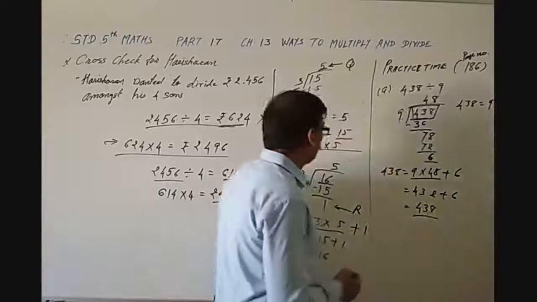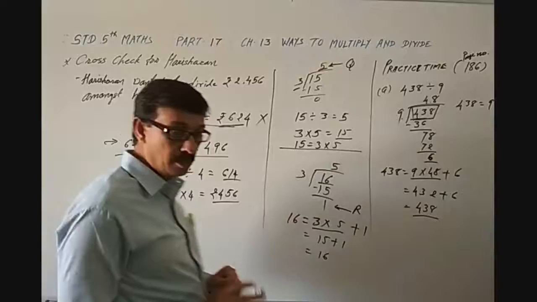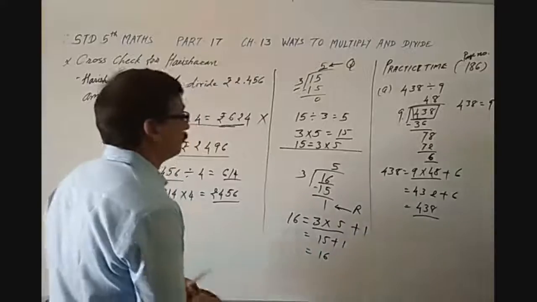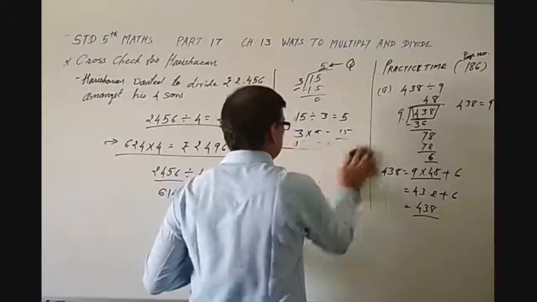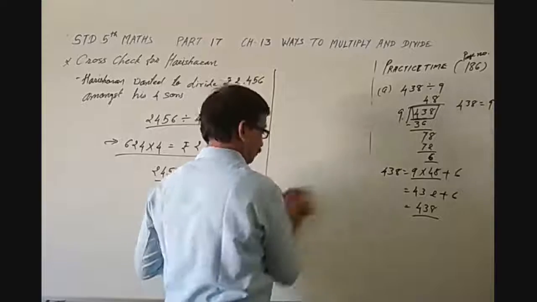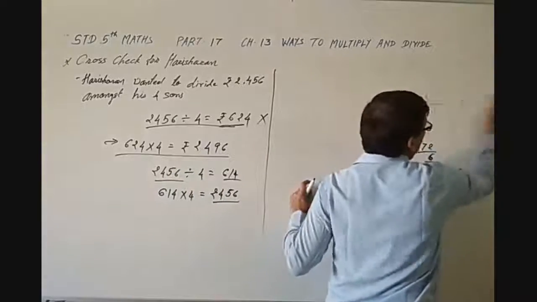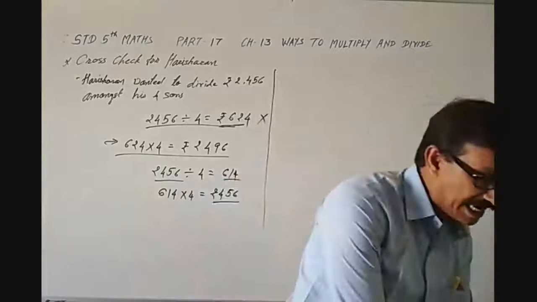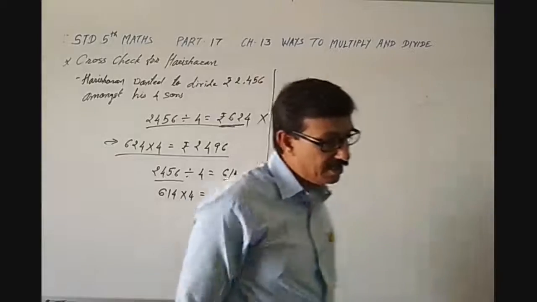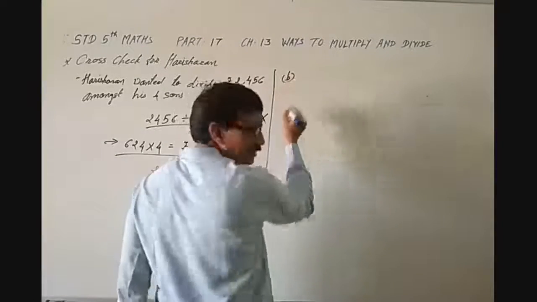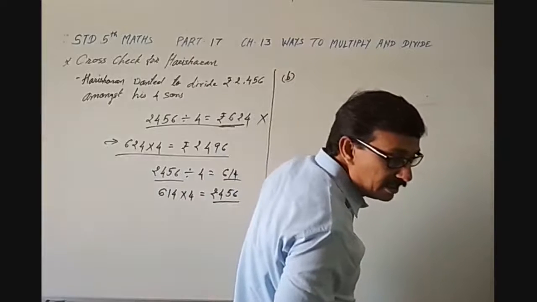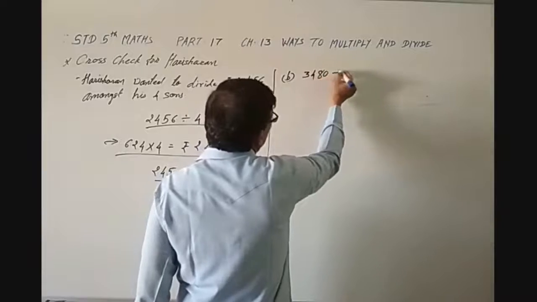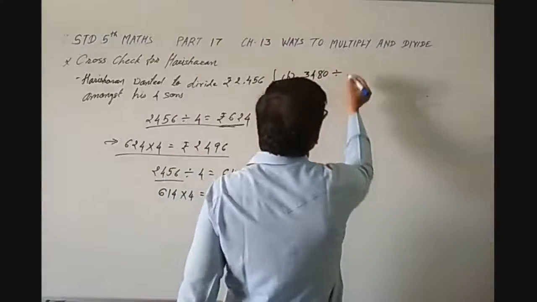Suppose the second one is 3,480 divided by 12, isn't it?